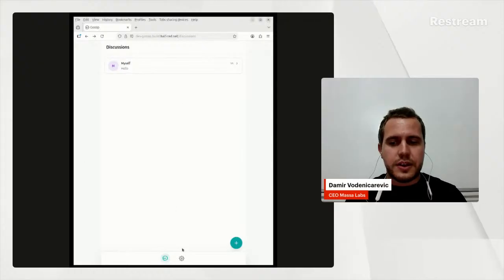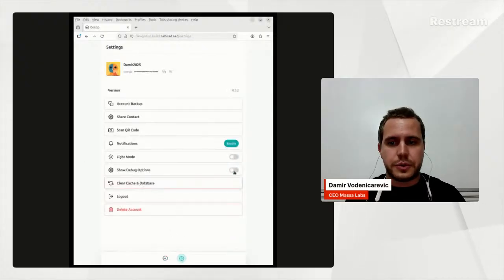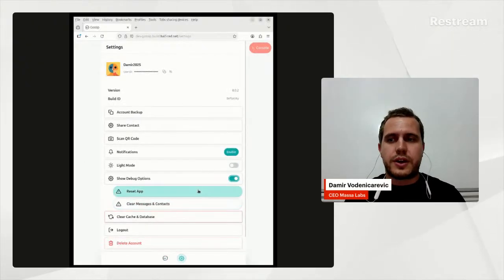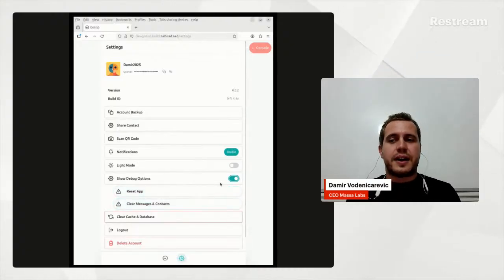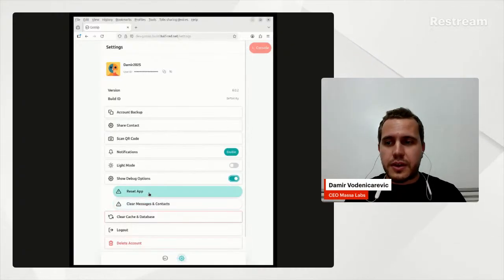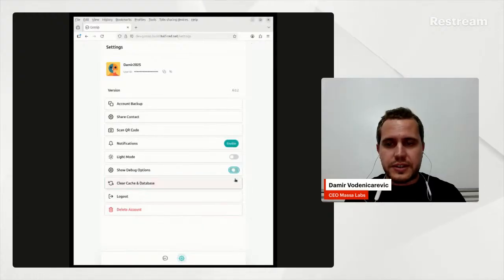We also have added already quite a few debugging tools. So debugging options here, you can show a console, you can see clear messages, contacts, reset the application, stuff like this. Yeah, so that's where we are at so far.